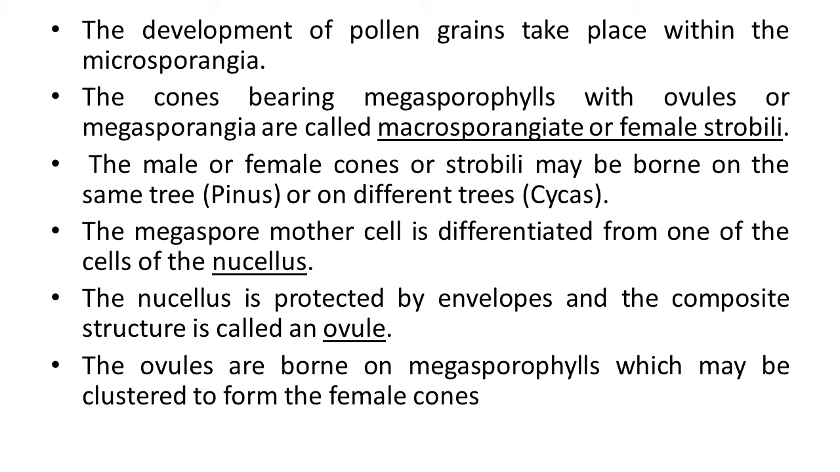The megaspore mother cell is differentiated from one of the cells of the nucellus. The nucellus is protected by envelopes, and the composite structure is called an ovule. The ovules are borne on megasporophylls which may be clustered to form the female cones. So this entire arrangement is related to the female reproductive organ in gymnosperms, that is megasporophyll, megasporangia, megaspores.